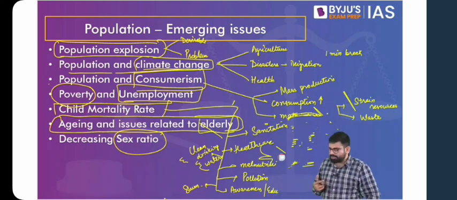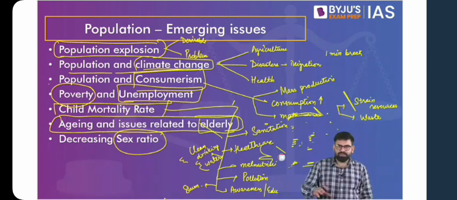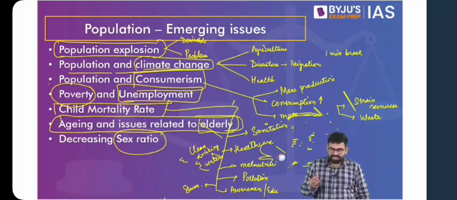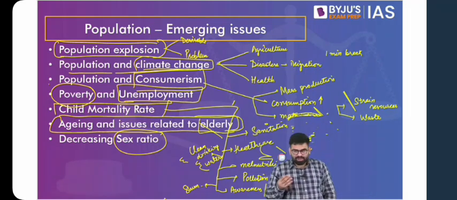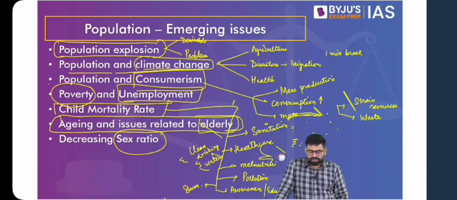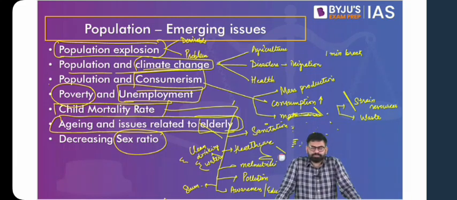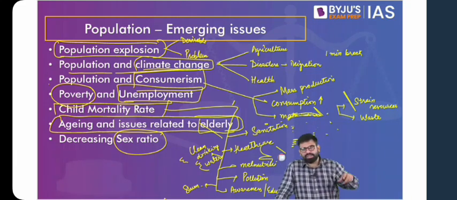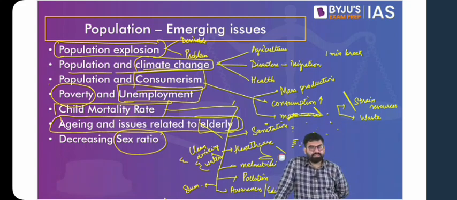And also, if you see the recent numbers with respect to our multidimensional poverty index, you'll find a few of them being mentioned there. Your clean drinking water, the levels of sanitation, levels of education, the kind of housing facilities you have, all these factors are there in your multidimensional poverty index, which will be discussed. You need not worry about it. It will be discussed in the chapter on poverty, and you find more or less these factors there. And we see the multidimensional poverty is going down, but we are yet to see what happens to the child mortality rates. For that, we have to wait for the next phase of data to come from NFHS 5.